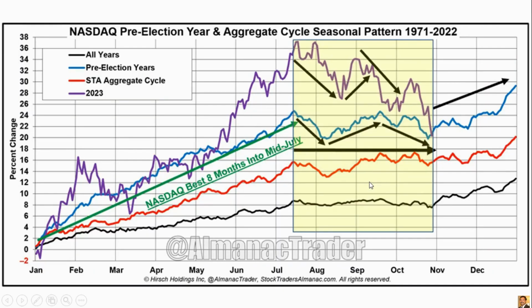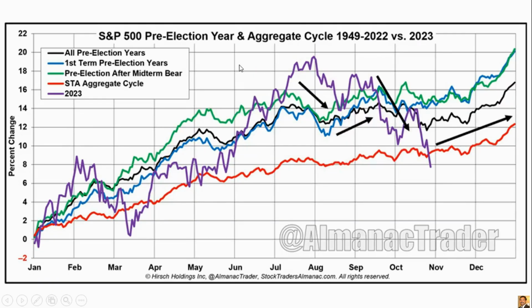And this is Nasdaq pre-election year seasonality chart. We can clearly see the black one is the all years and the purple is the 2023. Right now we are here. If the current year follows the seasonal pattern, then we can rip here next 3 months. And this is S&P 500 pre-election years seasonal chart again. So the black one is all pre-election years, and purple is the 2023. Right now we are here. If it follows the pattern, then we can go higher.